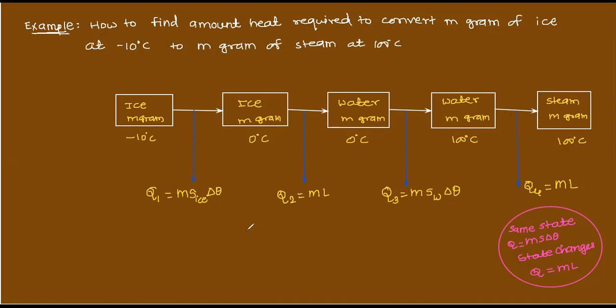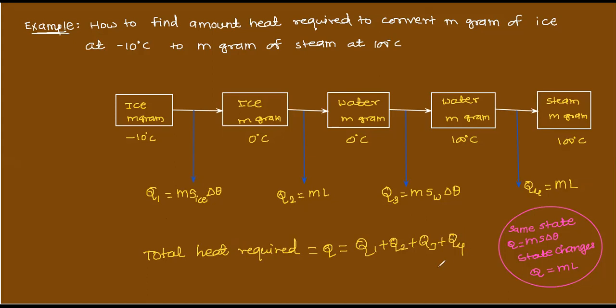So if I want the total energy required, or total heat required for this complete conversion, total heat required Q is equal to Q1 plus Q2 plus Q3 plus Q4.